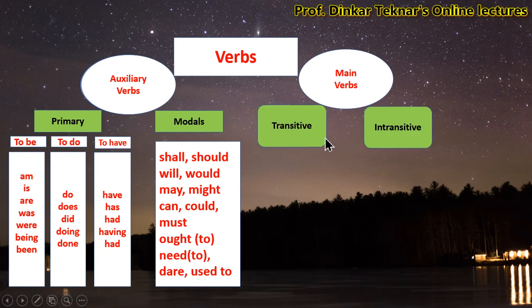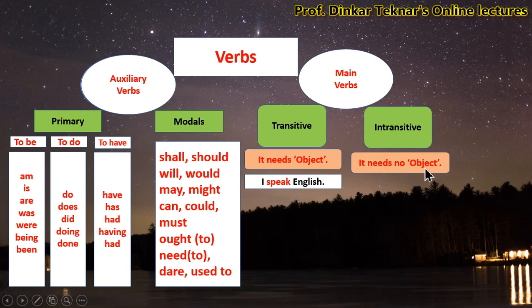Main verbs are transitive and intransitive. Transitive verb needs an object. For example, I speak English. Intransitive verb needs no object. Here, the transitive verb needs an object. I speak English, so English is an object. But here, for example, I speak loudly.